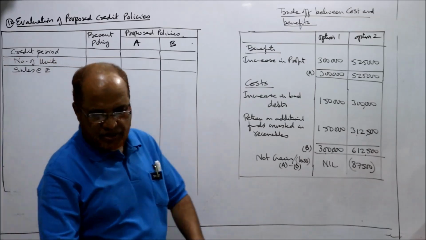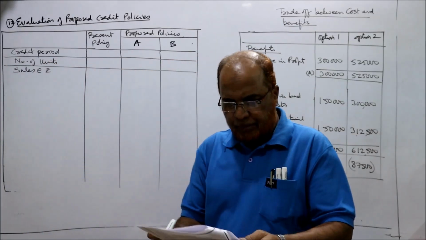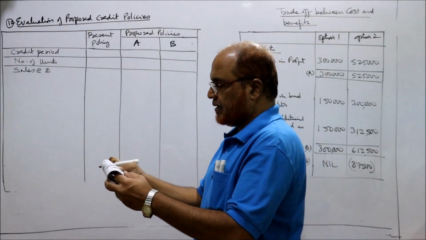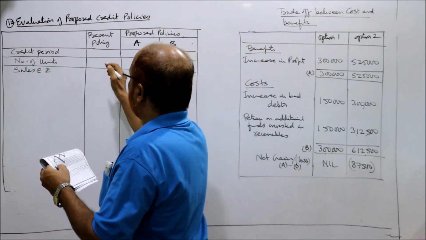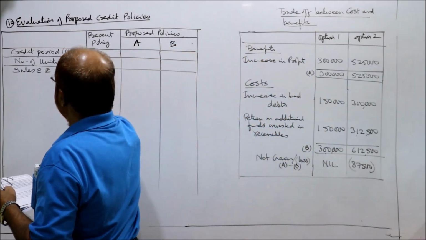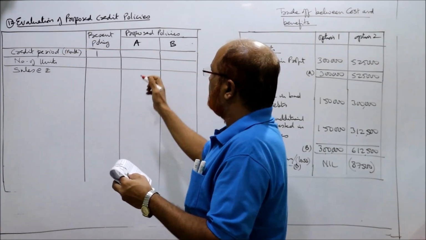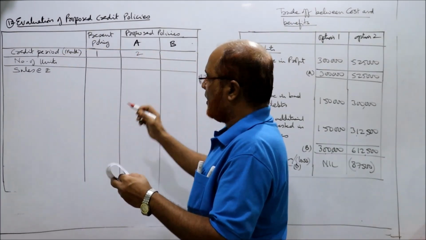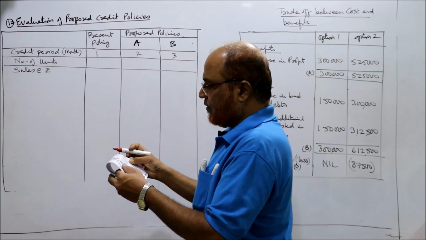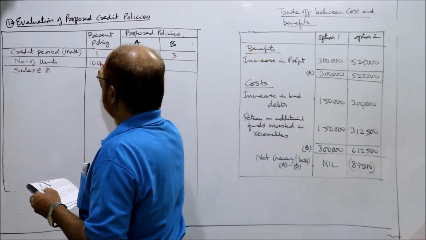Now, credit period. The credit period allowed at present is 1 month. It is given in months. And there is a proposal to make it 2 months and 3 months. The number of units at present is 10,000.